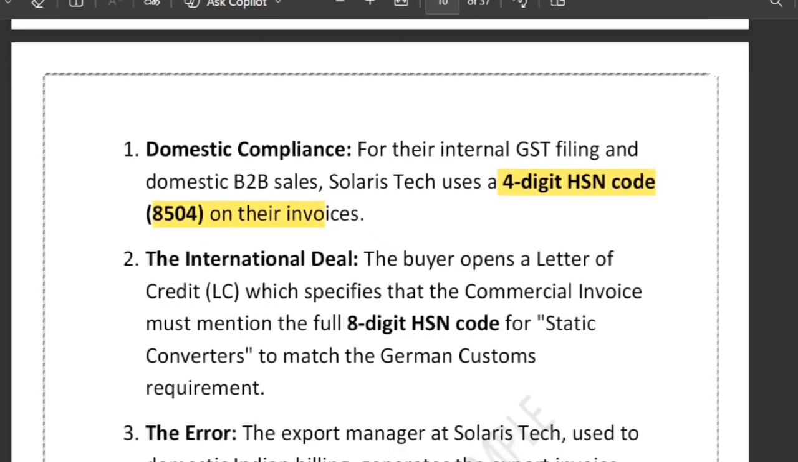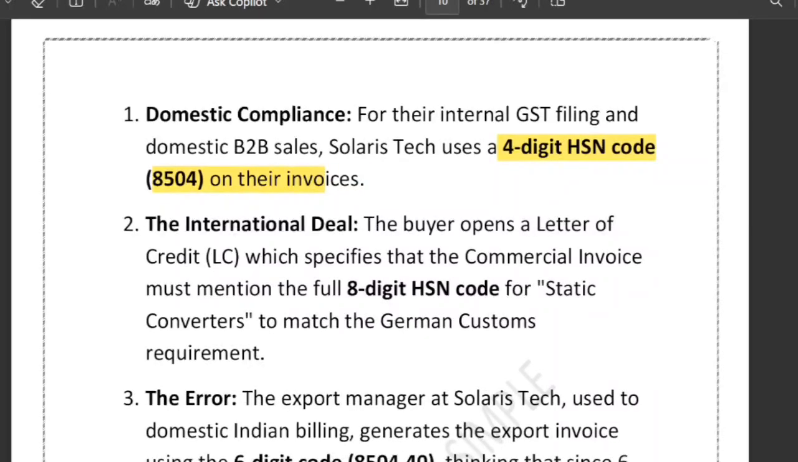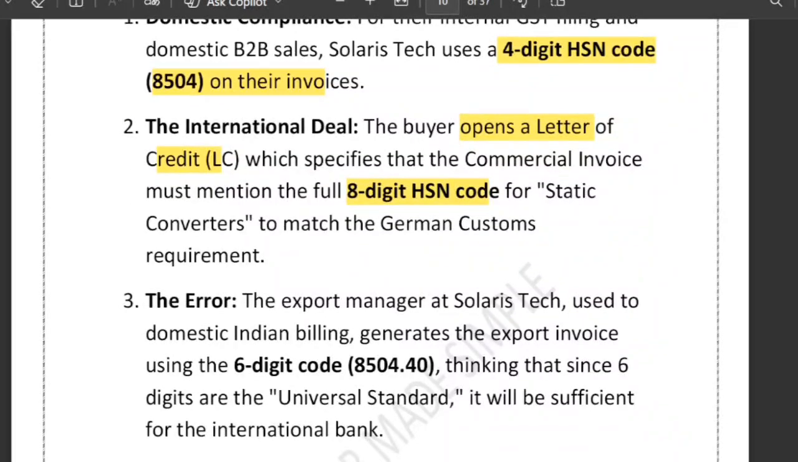Now comes the LC requirement. Now comes the export transaction, which is a totally different world. The foreign buyer opens a letter of credit, which specifies that the commercial invoice must mention the full 8-digit HSN code, right? The mistake they made is that the export manager prepared the export invoice using a 6-digit code. He assumed that 6 digits are globally accepted.